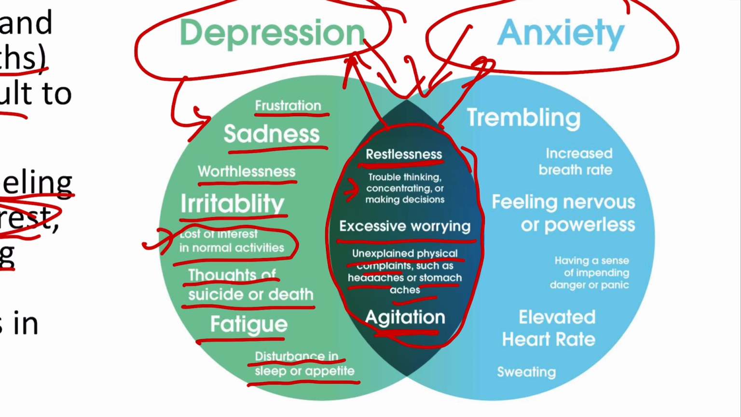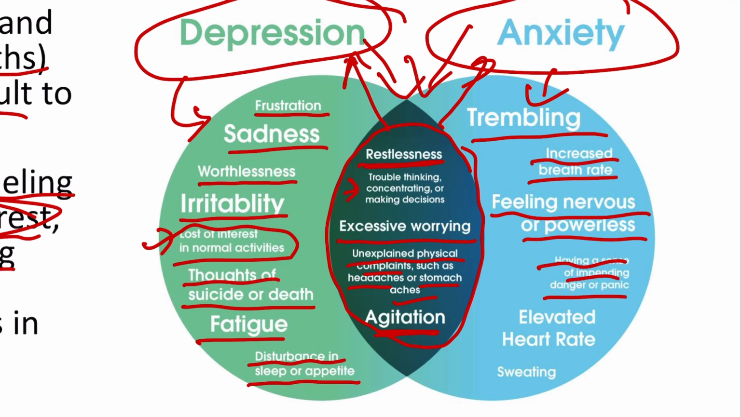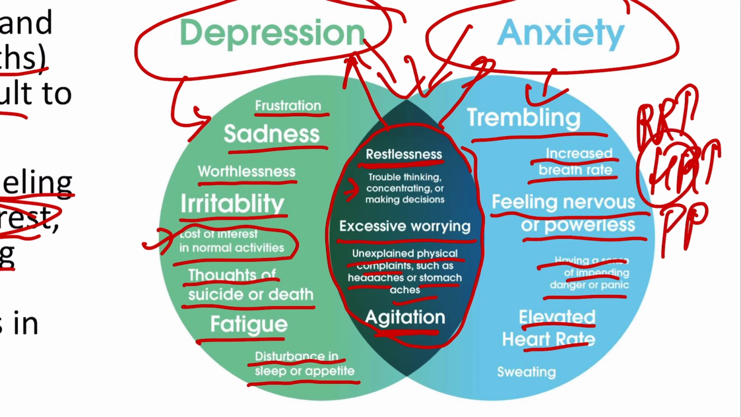Then in anxiety we get some other features which are not seen in depression. First we have trembling, that is in the form of tremors. Then the person might have increased breath rate or increased heart rate, because the person is anxious. Then feeling nervous or powerless, like the person will not be able to do things, and will think of himself as incapable of doing some things. Then having a sense of impending danger or panic. Then elevated heart rate, as I have already mentioned, respiratory rate and heart rate will be increased, where heart rate is nothing but the pulse rate. Then sweating. These are the features seen in anxiety but not in depression.